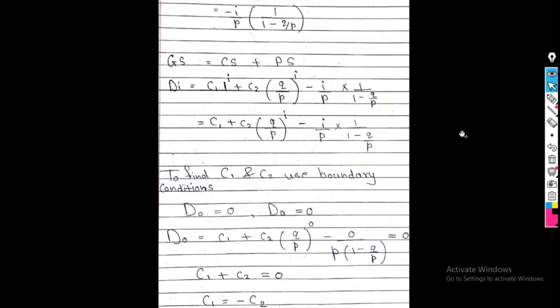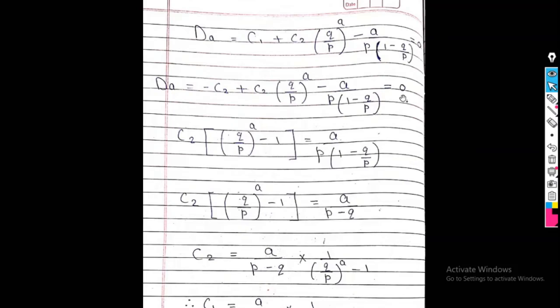Now in the next step, I put I equals A. After putting I equals A, I will get this equation. Now in this case, put C1 is minus C2. Okay. Now take C2 common. So what do I get in the bracket? Q upon P raised to A minus 1. And I write this on the other side, so the negative sign becomes positive. So solve this. Simply I get C2 as A upon P minus Q into Q upon P raised to A minus 1.